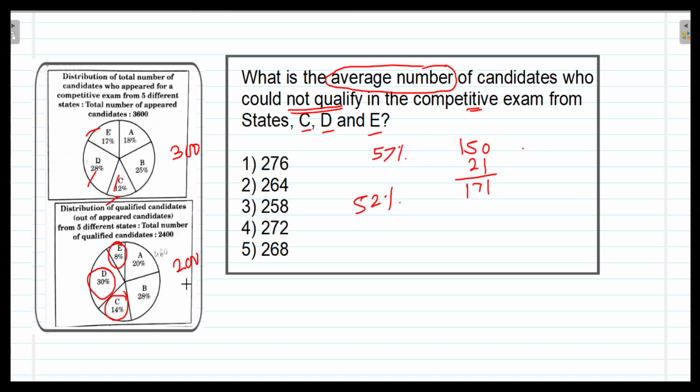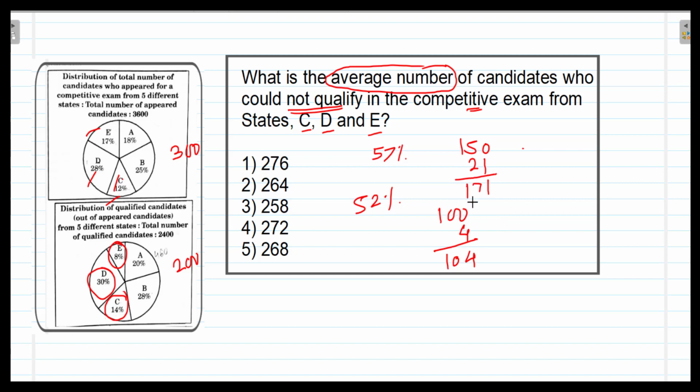So to find the 52% of 200, 50% will be 100 and 2% will be 4. So that will be equal to 104.